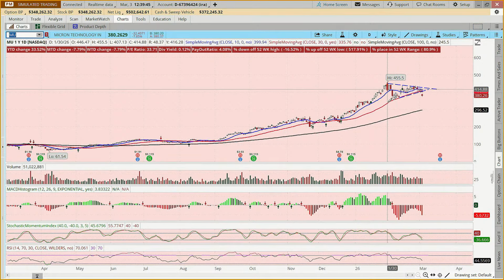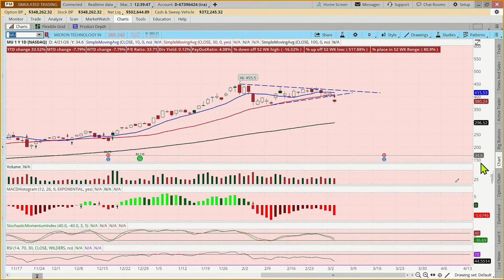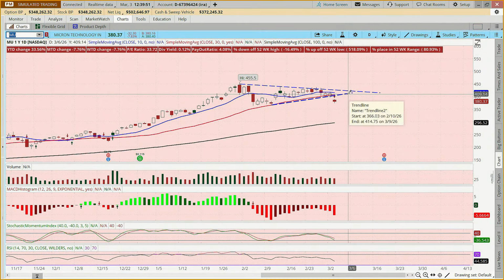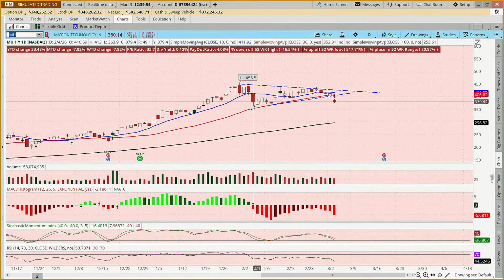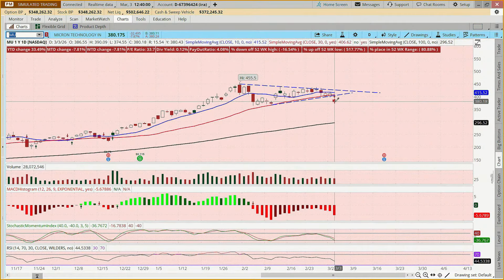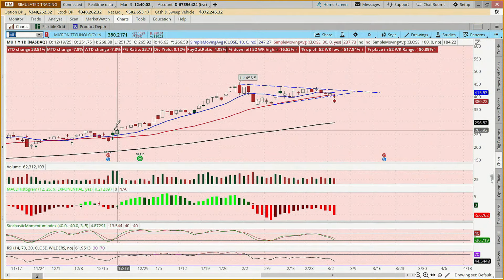But we've had a bit of consolidation, and so a bit of a pennant pattern setting up. Is that surprising after this extraordinary run? Not really. And today it closed below the 30-day moving average for the first time.